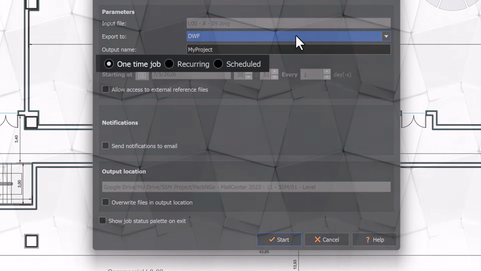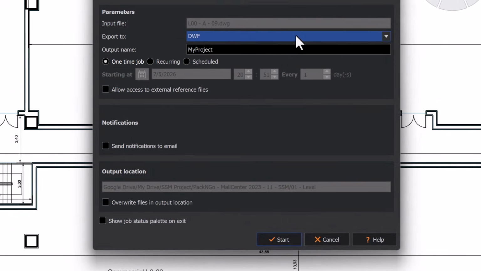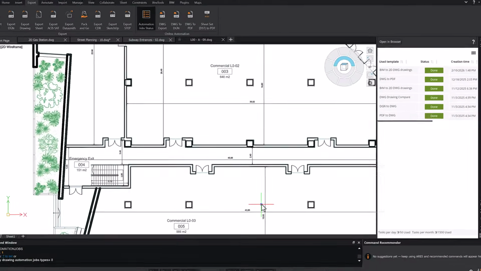One of the most important features of automation is the ability to create scheduled tasks. For example, we can create a recurring task that runs at regular intervals. We can also define a specific date and time, or simply execute it immediately. After configuring the parameters, we can click Start and we will see that the task is added to our list